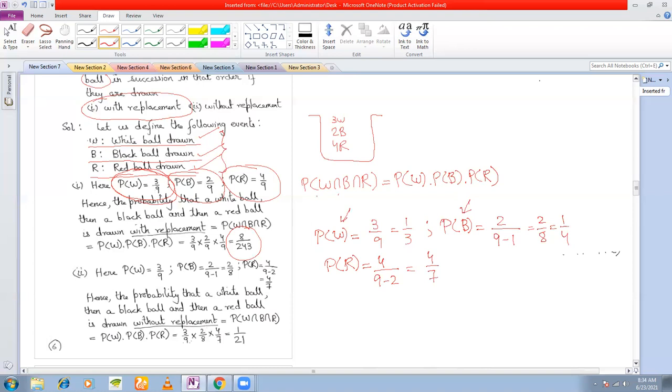So again, the same thing. You use this. Probability of drawing a white ball and a black ball and a red ball is equal to PW into PB into PR. This time you will be multiplying the probabilities 1/3 into 1/4 into 4 by 7. Clear with this problem? Drawing with replacement and without replacement.